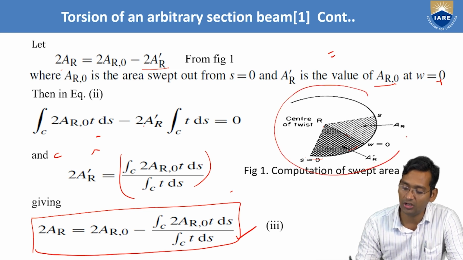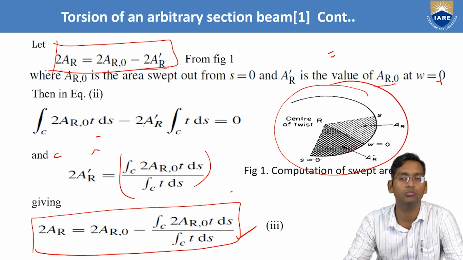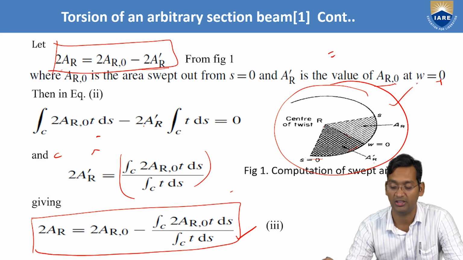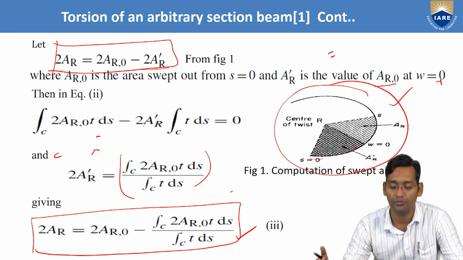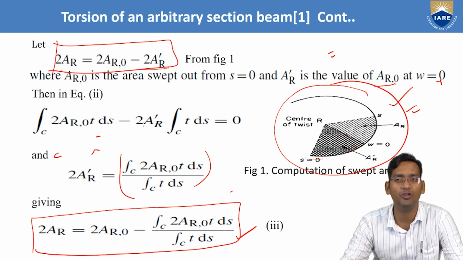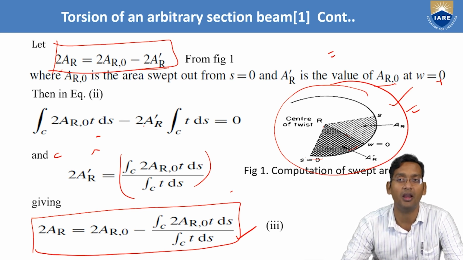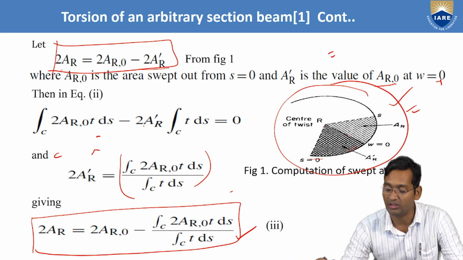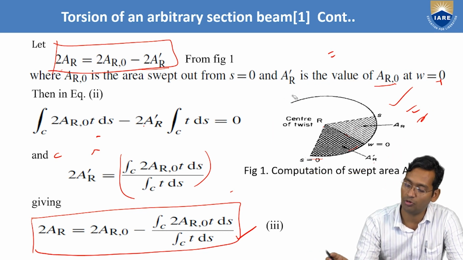So this figure is very important. With this figure, once you know this area value, we can derive the 2, 3 and 4 derivations. With this only we can solve by this figure and some other figure. Like in the next video also we will see where we have to find the rate of twist. In that also we will use the same figure to find the rate of twist, because area swept is required. Area swept under the warping condition, when the load is 0, that time what happened? When warping becomes 0, then what happened? So by those conditions we can find the other derivation also. So that is important, this one.